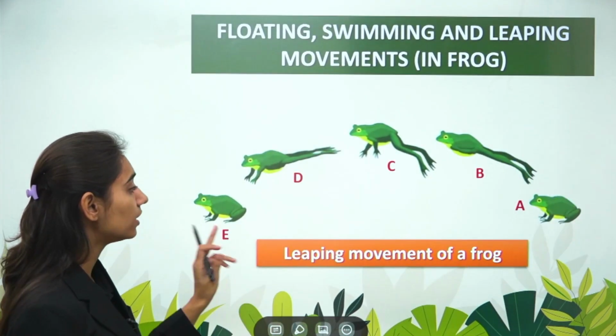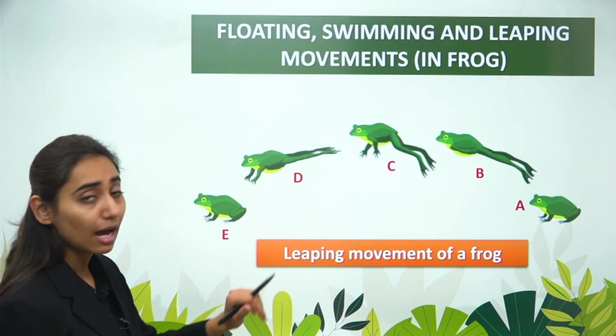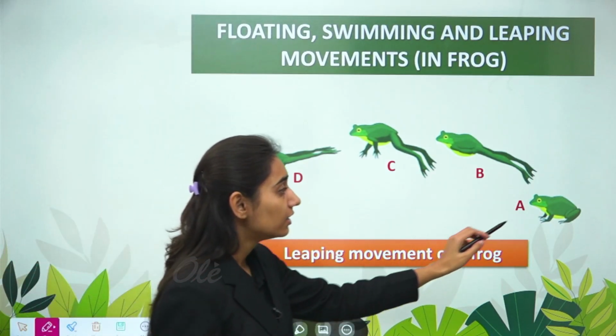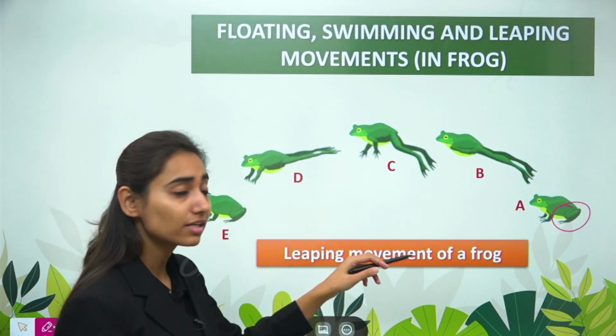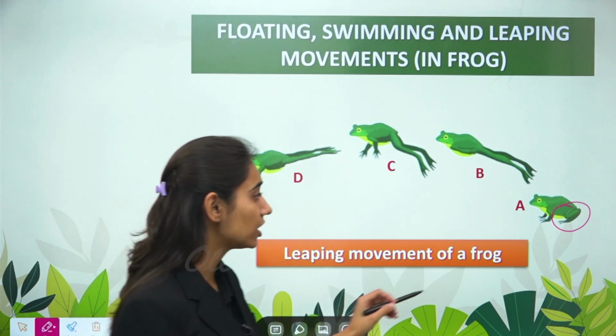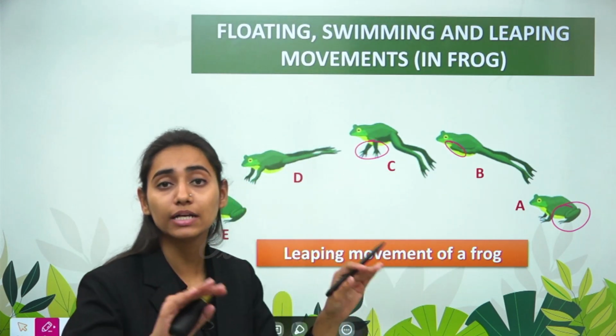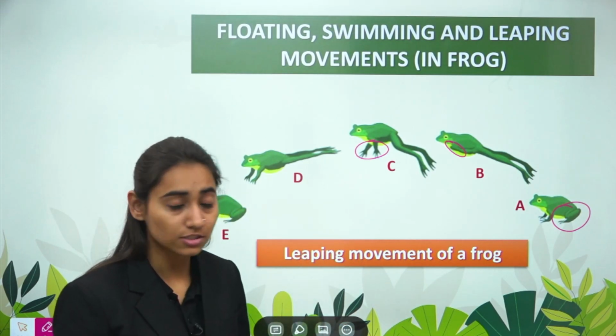Then coming to the leaping movement of the frog, what happens in the leaping movement? It mainly occurs when the frog is present on the land. The hind limbs, which are usually Z shape. So when the frog is sitting, the hind limbs are usually Z shape. The forelimbs of the frog help to protect the frog when it is landing on the surface.